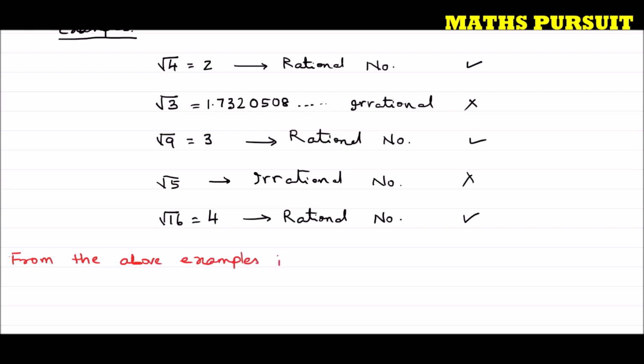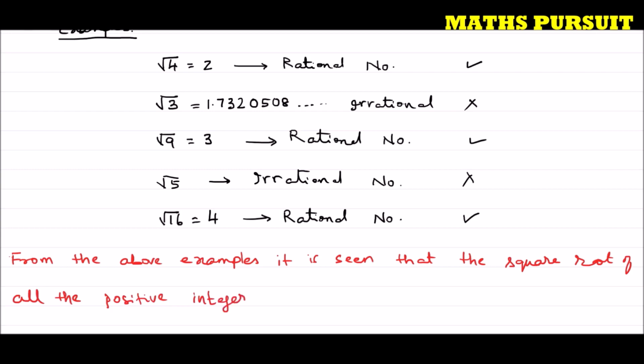the square root of all the positive integers are not irrational. How, guys? Are not irrational. This is most important.